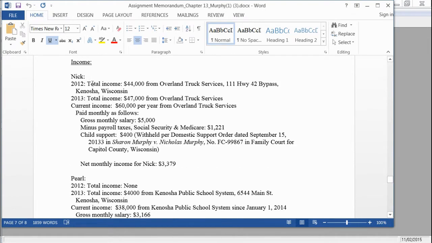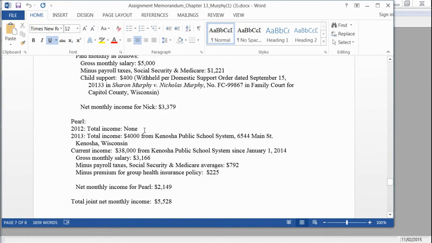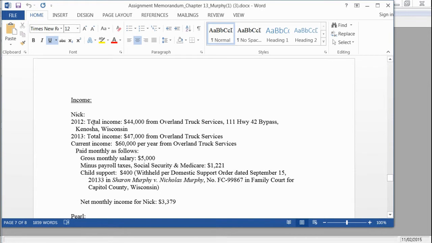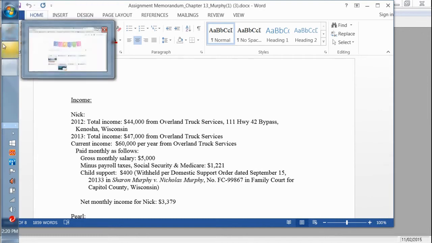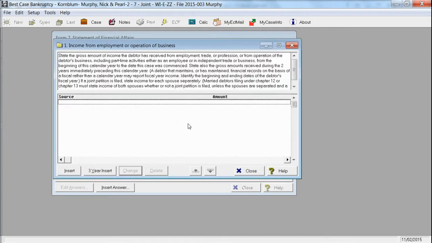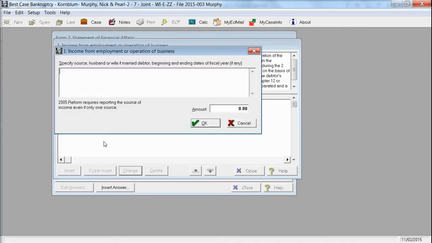And again, we're dealing with an older assignment, so we're going to put that it's in 2014 and not 2013. So let's do the husband's first. Nick, in 2012, has $44,000 in income from Overland Truck Services. So we're going to go back into Best Case, and I can't do this as a 3-year. We're just going to insert it as a 1-year.